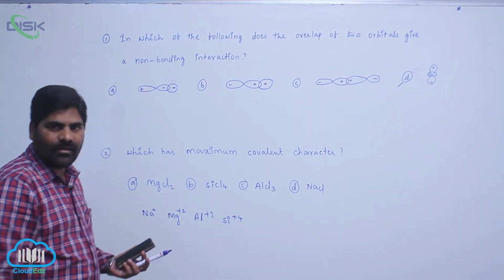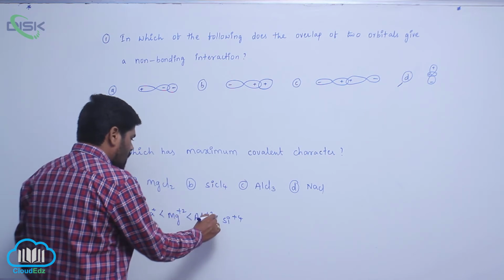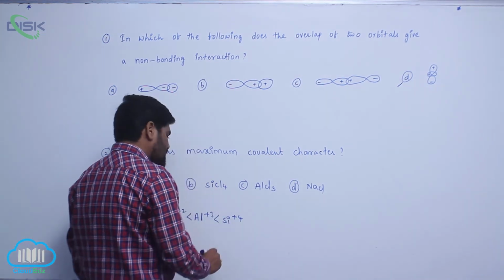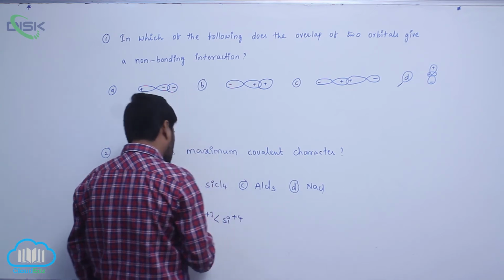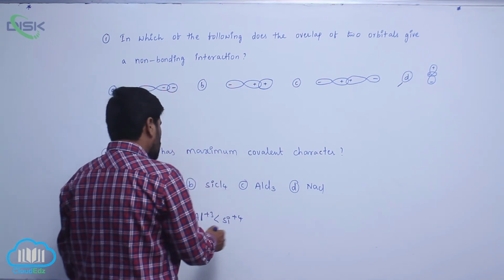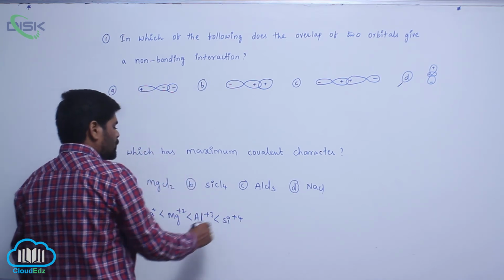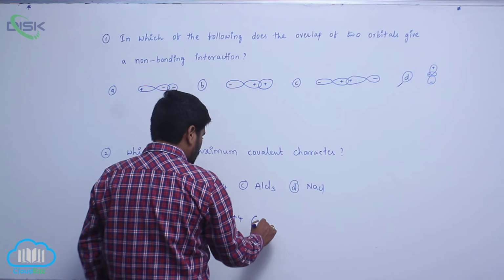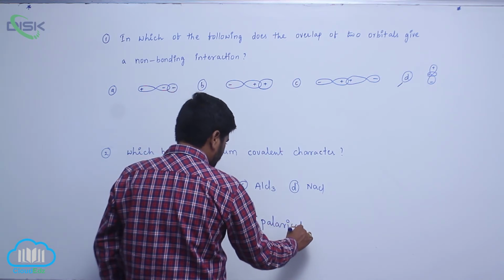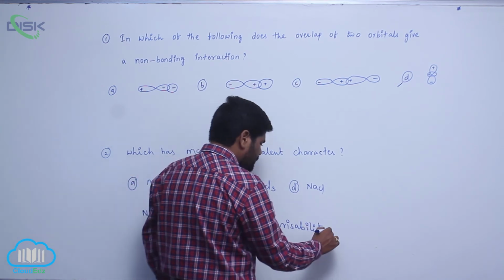When polarizability increases, covalent character increases. This is the order of polarizing power, which decreases. So this one has high polarizing power compared to this one. Here the polarizability increases. This is the polarizability order.